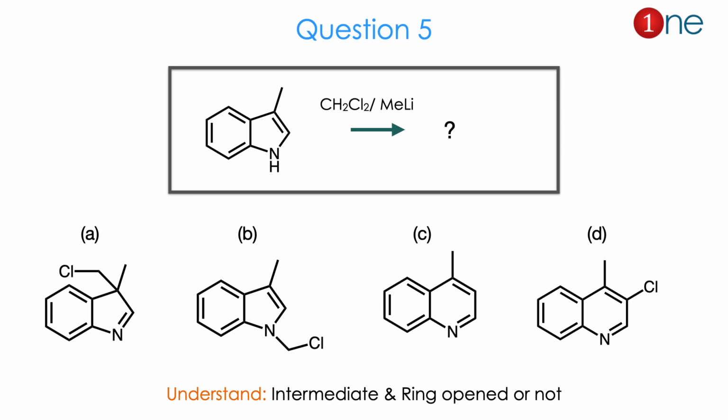Then question number 5. The starting material is an indole-type architecture with a methylene there. You are using CH2Cl2 and methyl lithium. They ask you to find the product. The products depend on where the methylene chloride attacks, whether on the tertiary carbon or the end. Ring expansion occurs with chlorine substitution. You have to understand that the intermediate is definitely important here. Whether ring opening occurs or not is the real question. The answer is C. Let us see how.